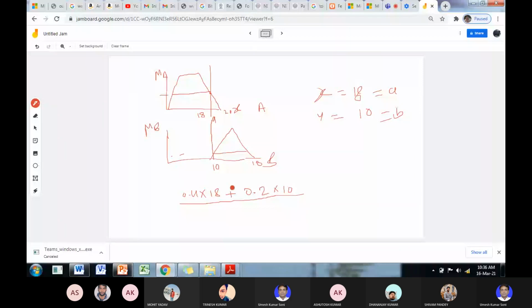Okay, now both the values are 0.4 plus 0.2, that is 0.6. Then what is the weighted average? 7.2 plus 2 by 0.6. What is the value?